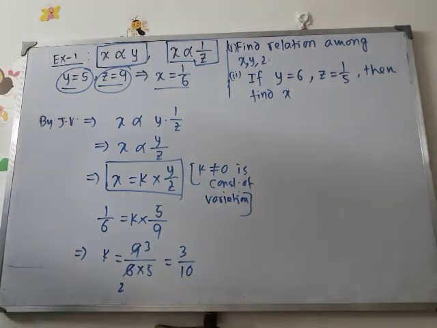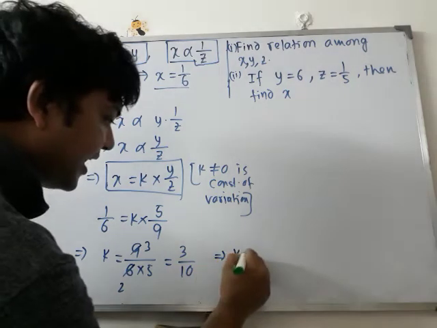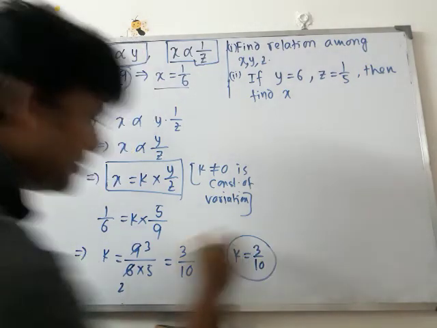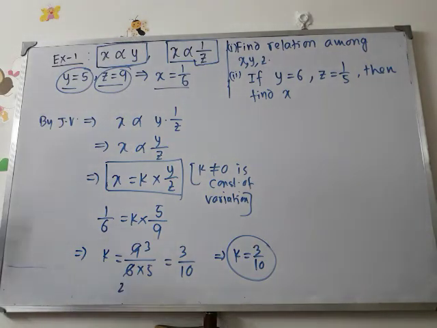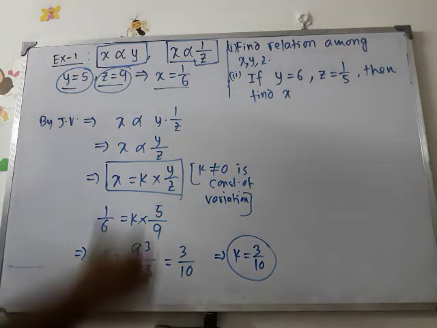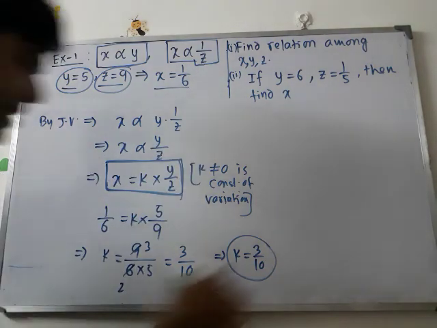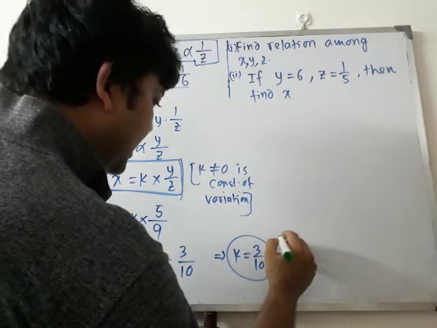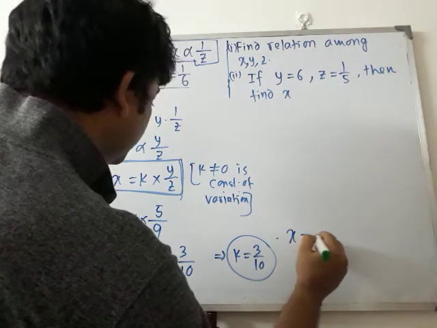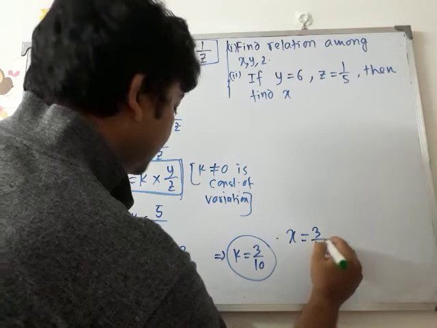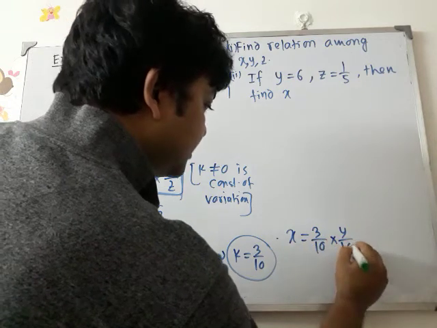So the value of K is 3 by 10. Okay, as the value of K is 3 by 10, now this relation can be written like X equals 3 by 10 into Y by Z.